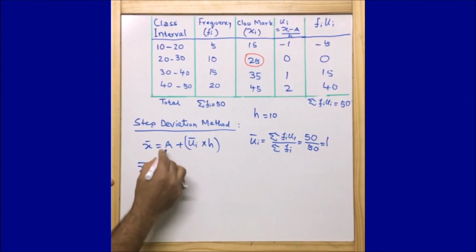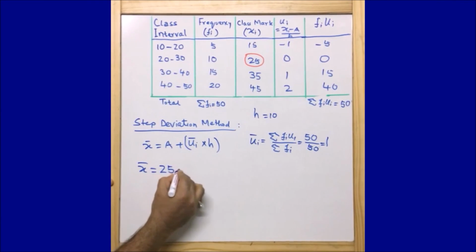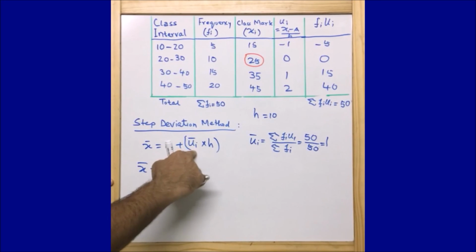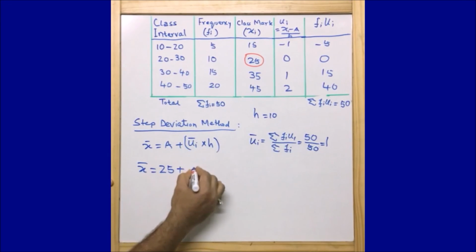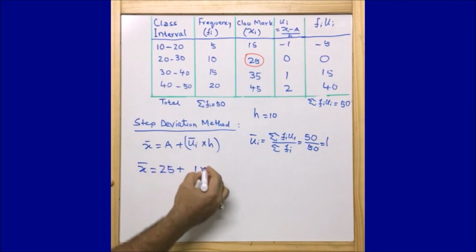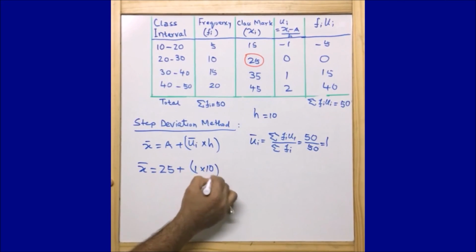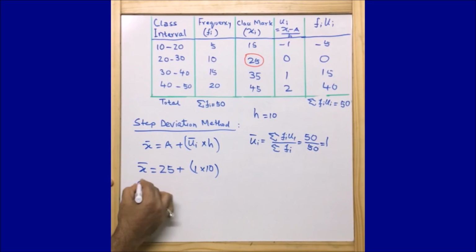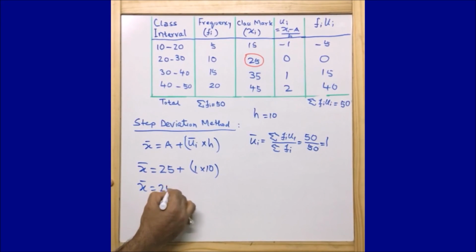So mean is equal to a, our assumed mean is 25 here, 25 plus mean ui is 1 into h, which is the class height, 10. Or I can write x bar is equal to 25 plus 10, or x bar is equal to 35.